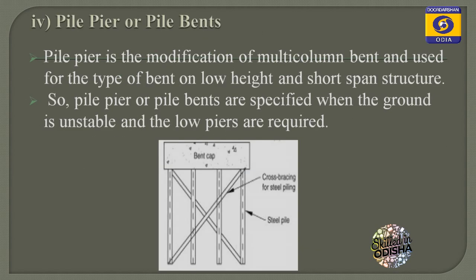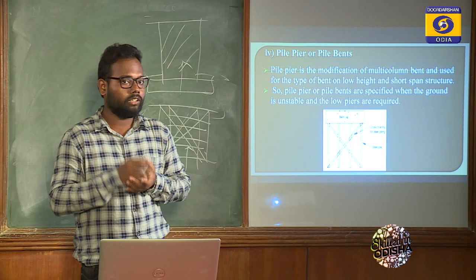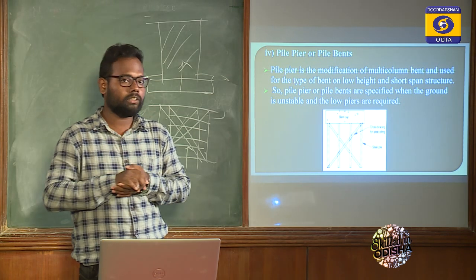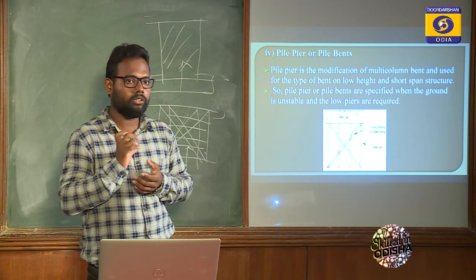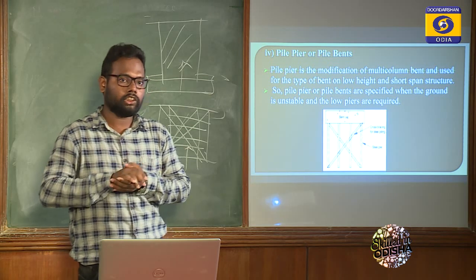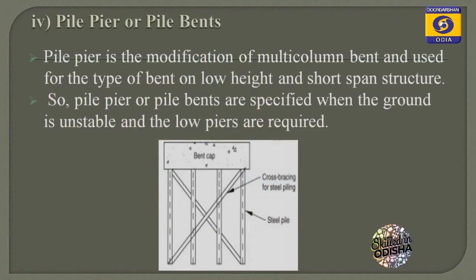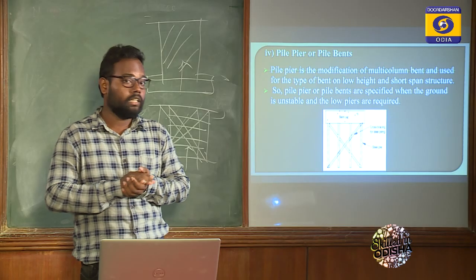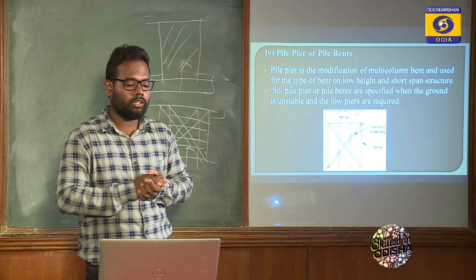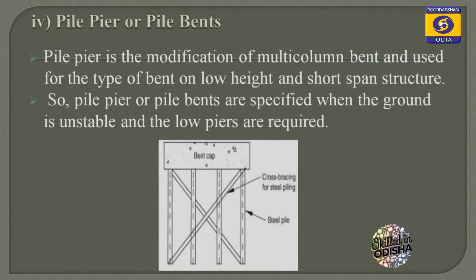Next classification is the pile pier or pile bent. Pile piers are also the same as the column pier. The difference is the height of the pier is short, or we use it when the bridge height is short. The pile pier is a modification of the column bent pier and is used for bents of low height and short span structures. Pile piers or pile bents are specified when the ground is unstable and low piers are required. If the ground is unstable, then we also go for pile pier or pile bent. So these are the pile piers.